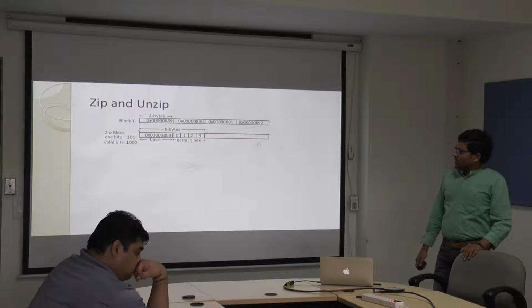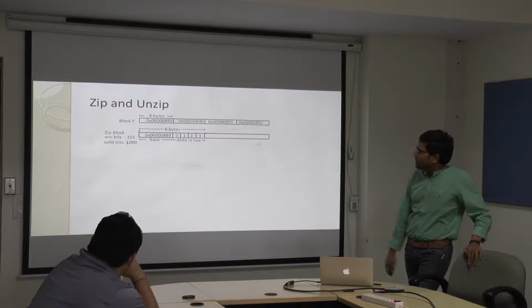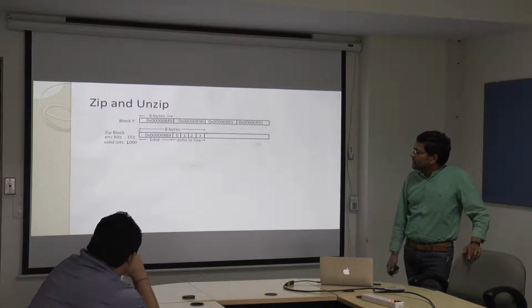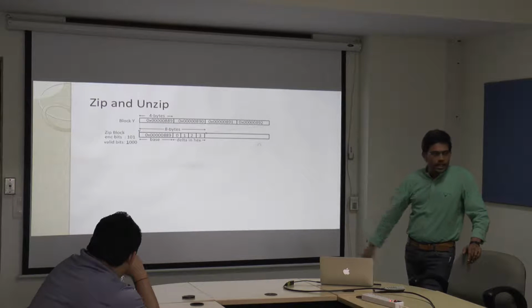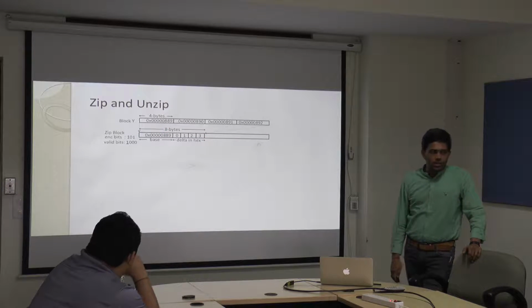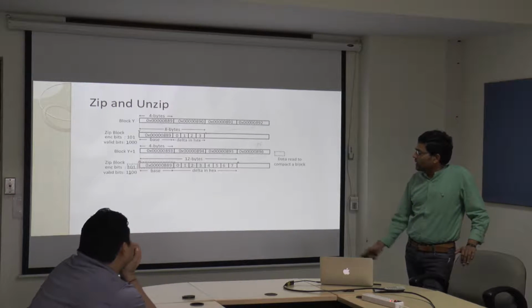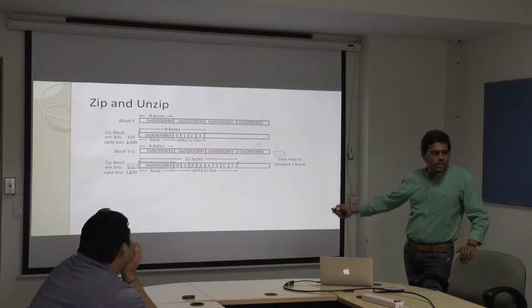So I'll just explain how zip and unzip are going to work. Let us say I have a block Y and this is the pattern. I zip it using my BDI type of technique where the base is 889 and 4 delta values are there. Next, my application requested block Y plus 1, which also has this type of pattern.